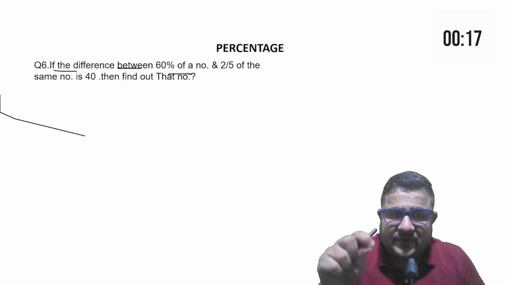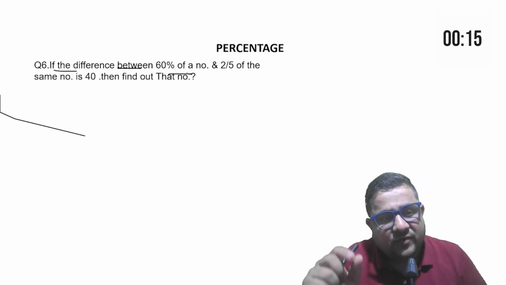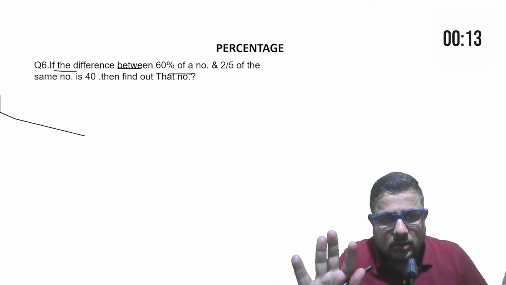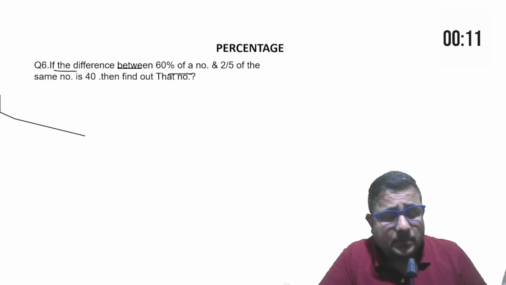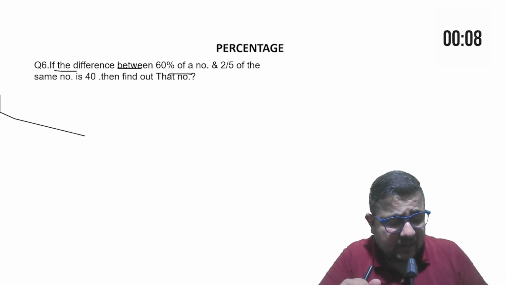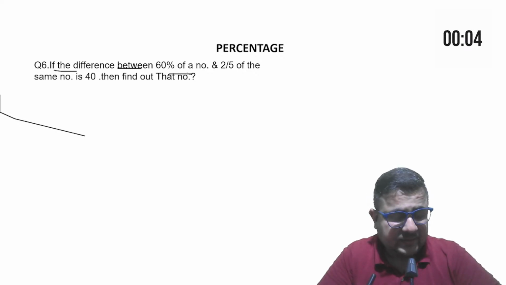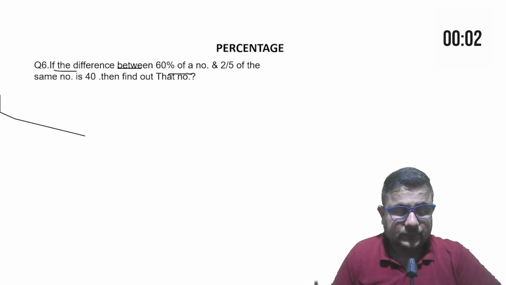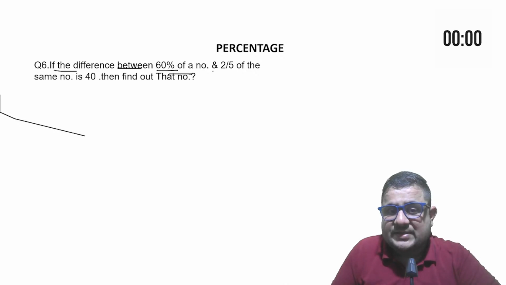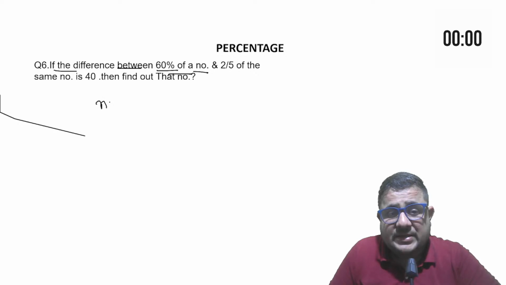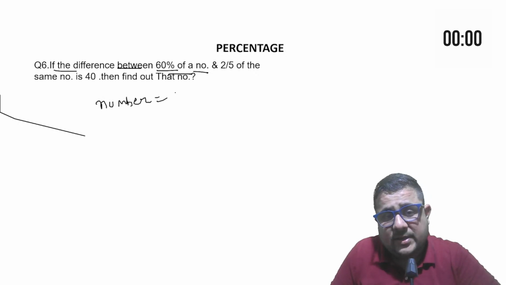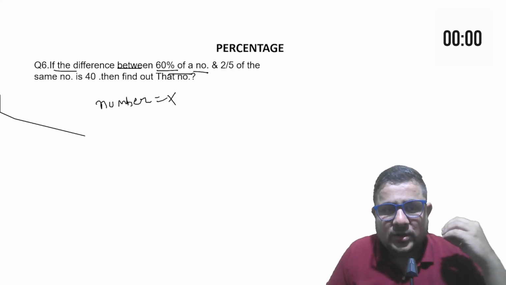If the difference between 60% of a number and 2/5 of the same number is 40, find out that number. A very simple question. Tell me, everyone. Okay, time is over. 60% of a number. So just imagine that the number is equal to x. So what they have said, that only I'm going to write.